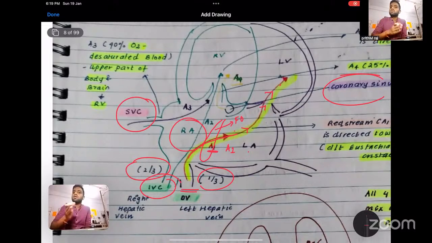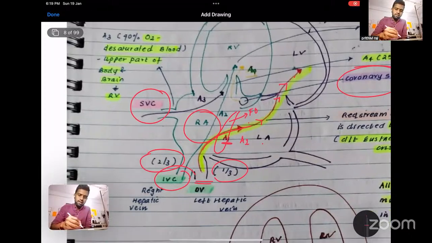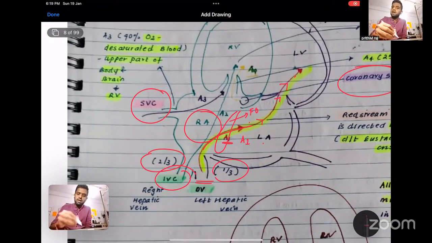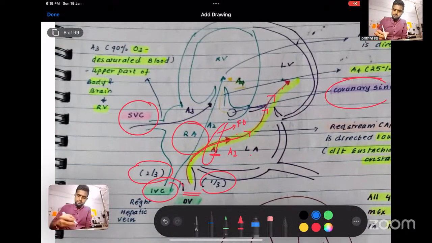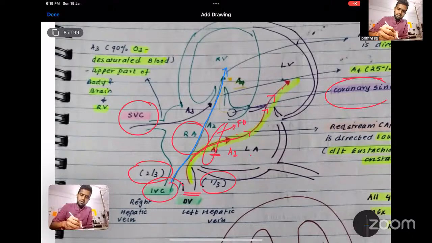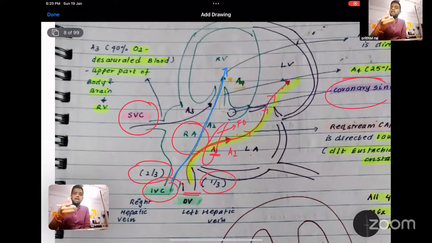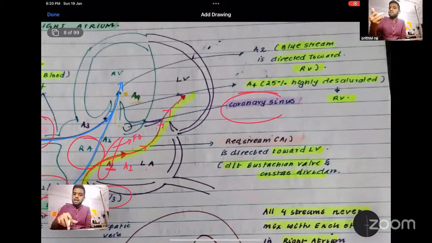And what about the right side of the IVC? It contains deoxygenated blood, which enters the right atrium and the right ventricle. So this is the deoxygenated blood coming from your IVC into the right atrium and then the right ventricle. The SVC carries desaturated blood from the upper part of the body, and it also enters the right ventricle. The coronary sinus carries 25% of desaturated blood from the coronary circulation into the right atrium, which also enters the right ventricle.